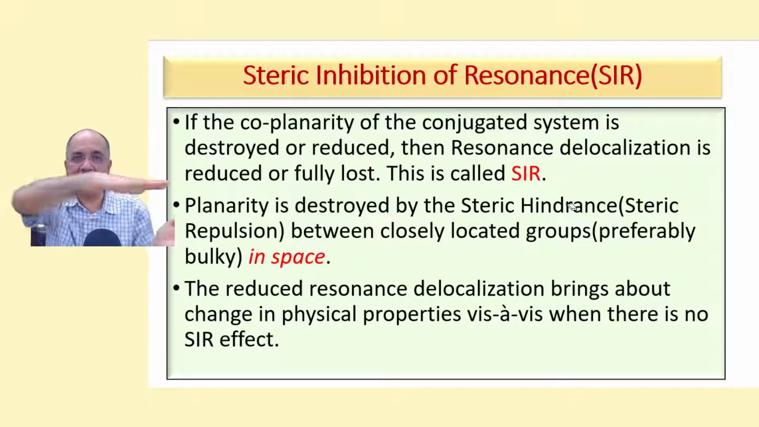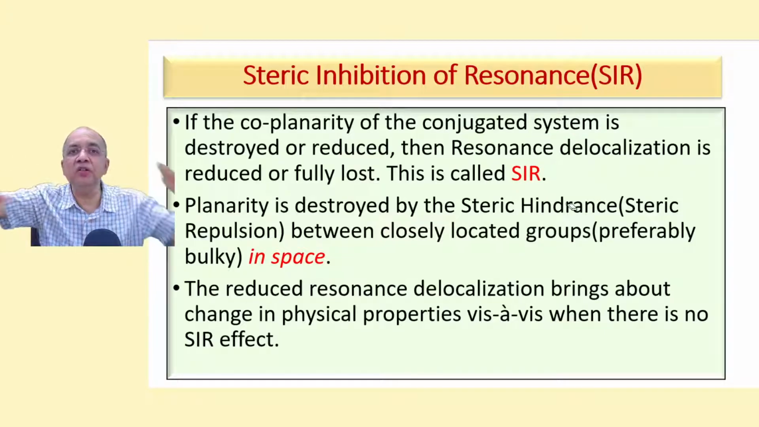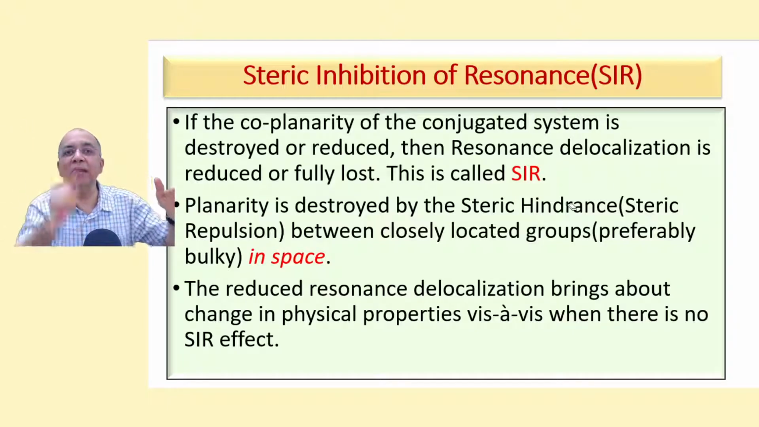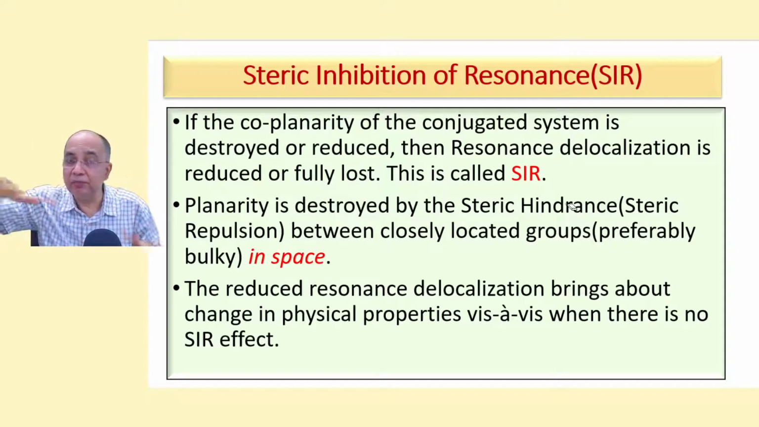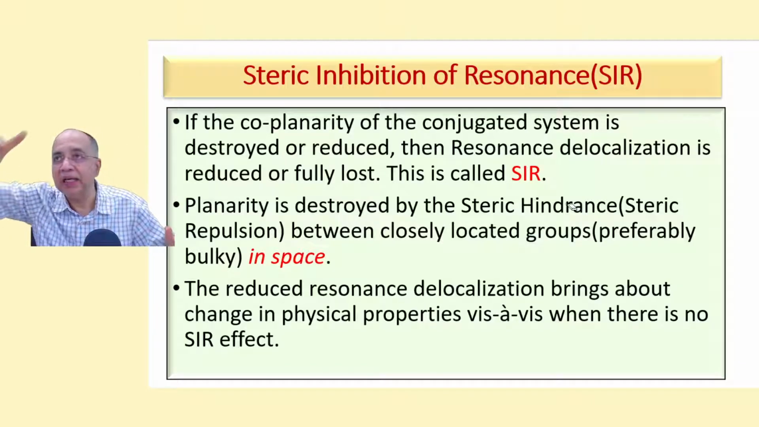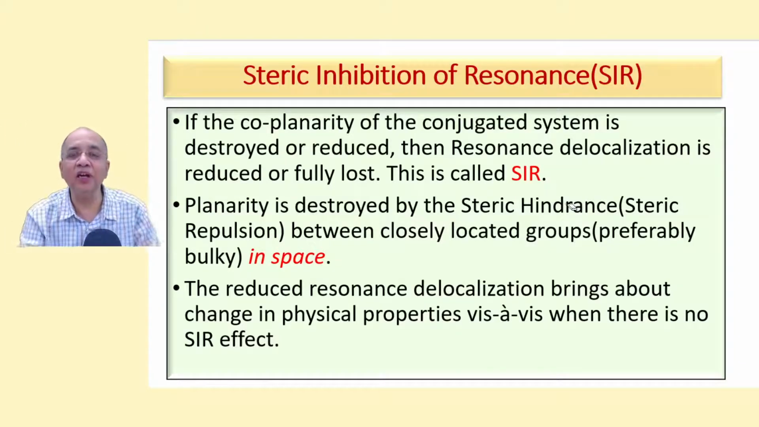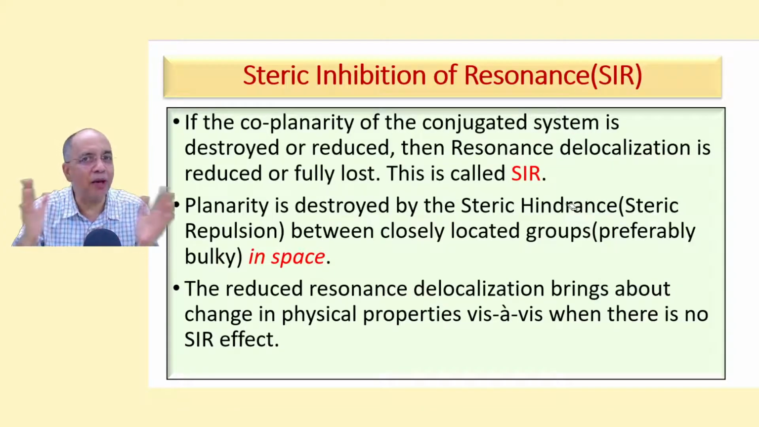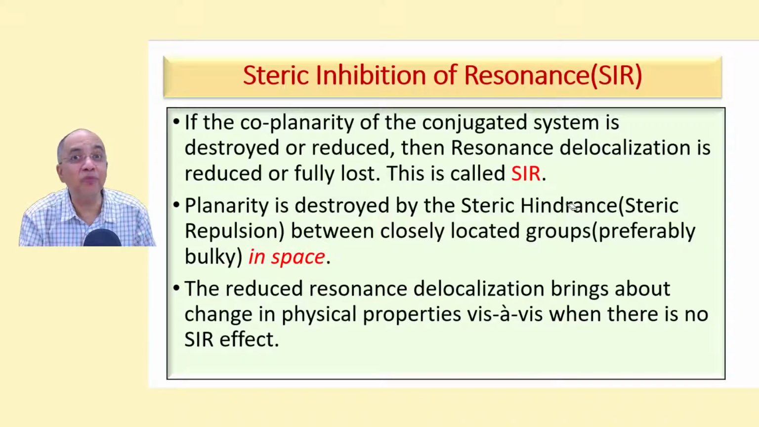When the entire atomic skeleton is planar, p bonds are exactly parallel. But if the planarity is destroyed, the atomic skeleton goes out of plane, then the p orbitals will never come very much parallel to each other. So the extent of overlapping delocalization becomes less. This is called steric inhibition.